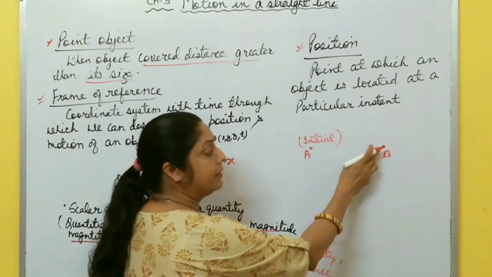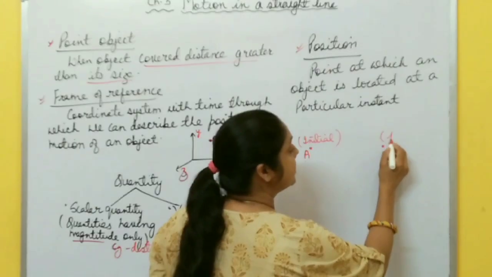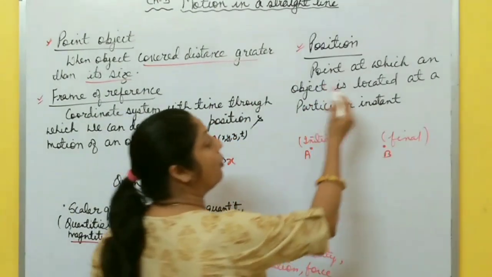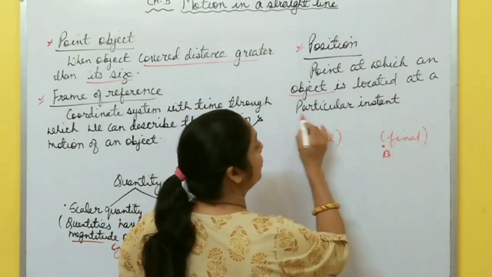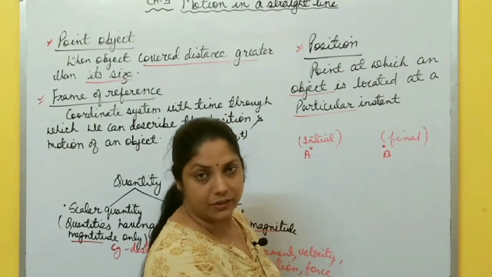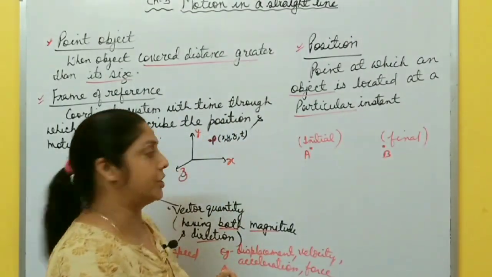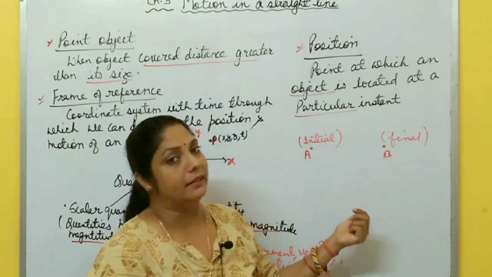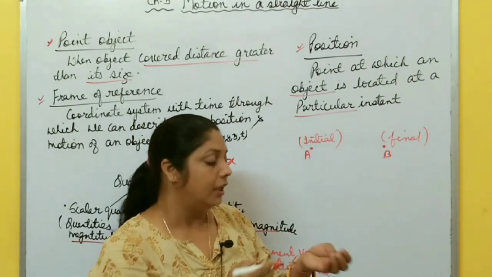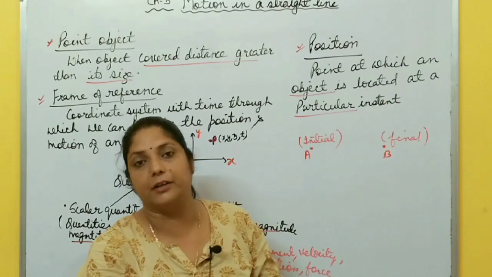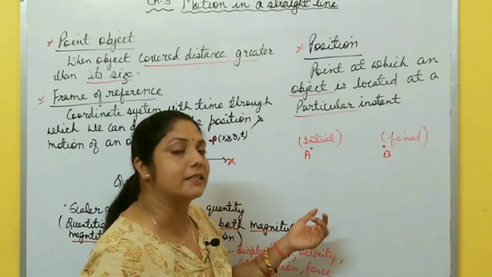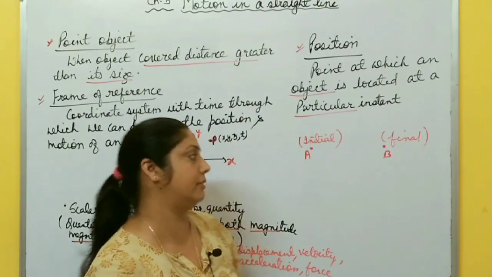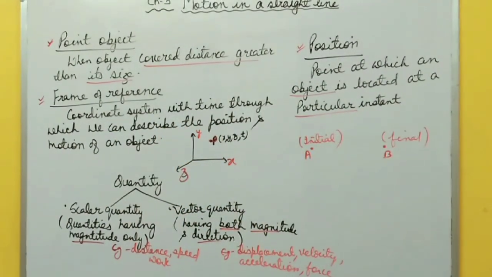And after some time it reaches point B. This is its final position. So position means the point at which an object is located at a particular instant of time, right? This is called position. And when the object changes its position with time, then that object is said to be in motion. Now there are different terms related to motion. First I will discuss distance, and then displacement. After that speed, velocity, acceleration. Okay, so please take a screenshot of this first.